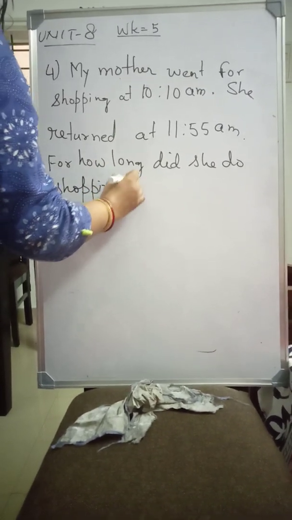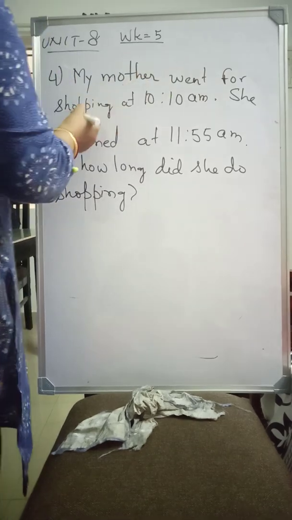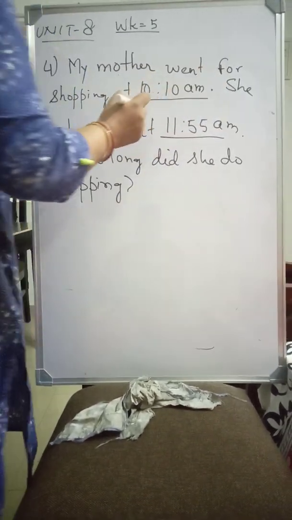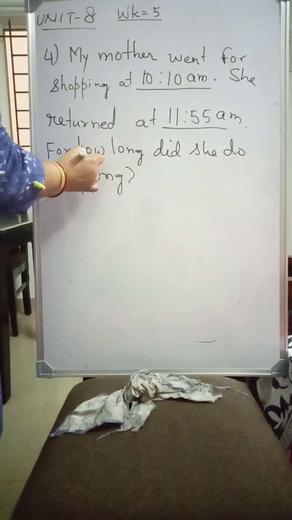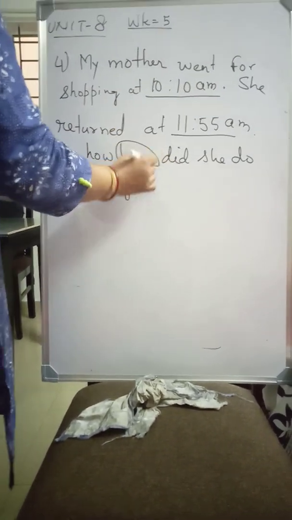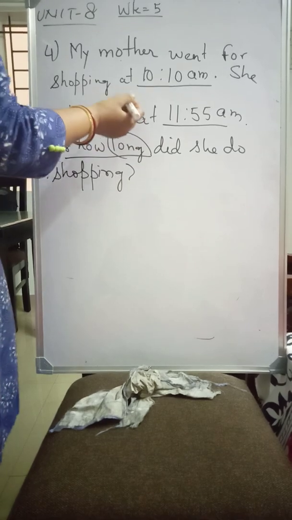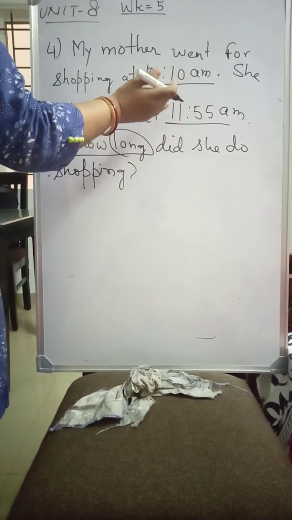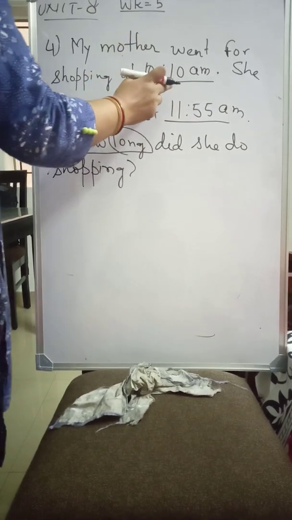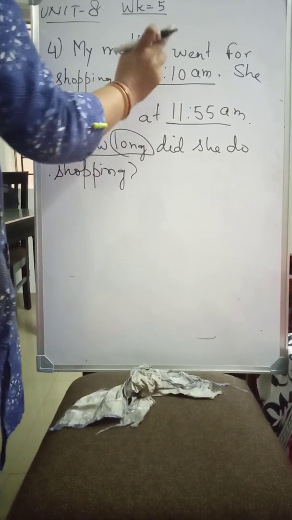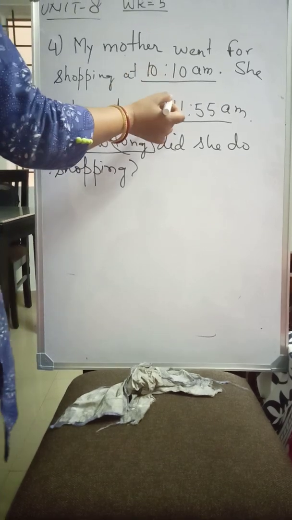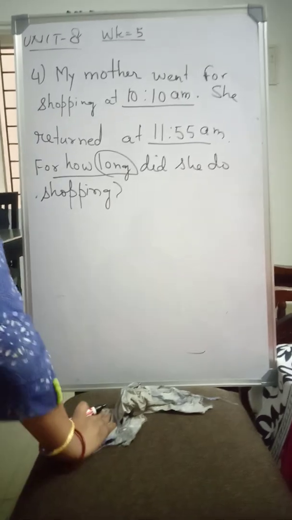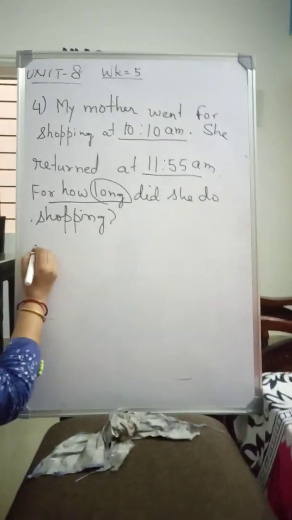So here let us understand. My mother went for shopping at 10 a.m. She returned back at 11:55 a.m. So for how long did she do shopping? So what we will do? We will do subtraction. From 11 hours 55 minutes we will subtract 10 hours 10 minutes. Okay. So 11 hours 55 minutes will be subtracted with 10 hours 10 minutes. So let us start it.